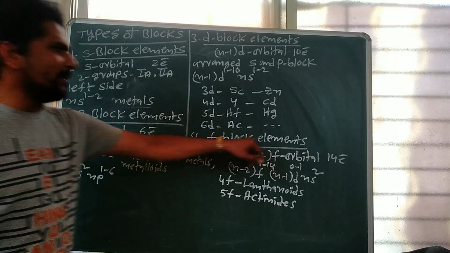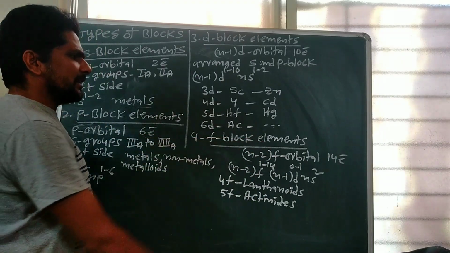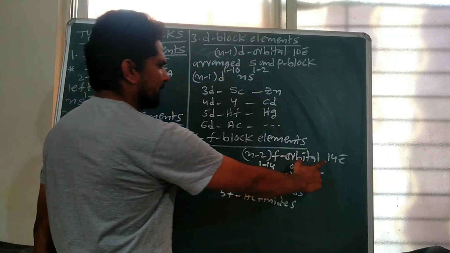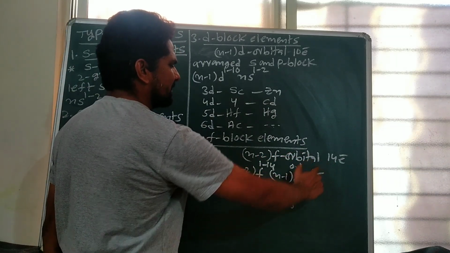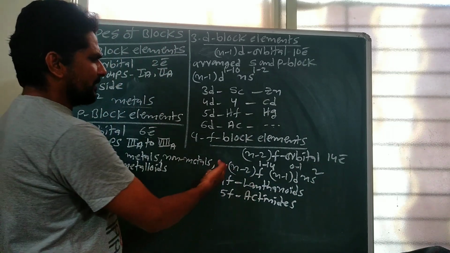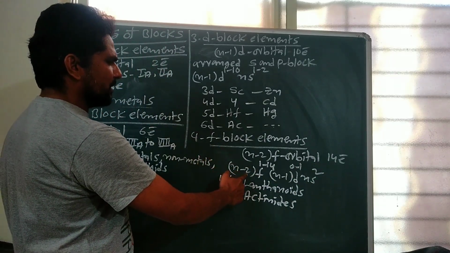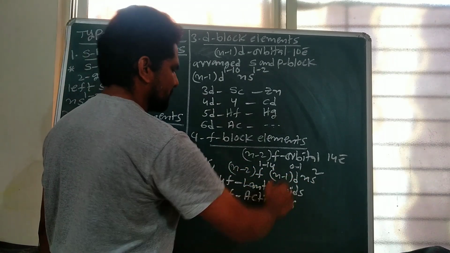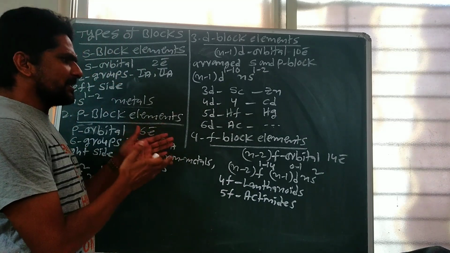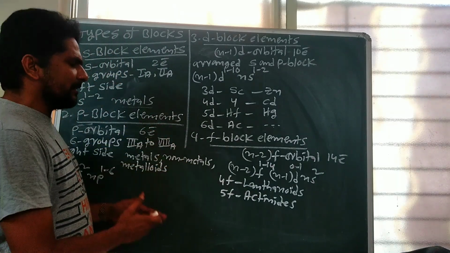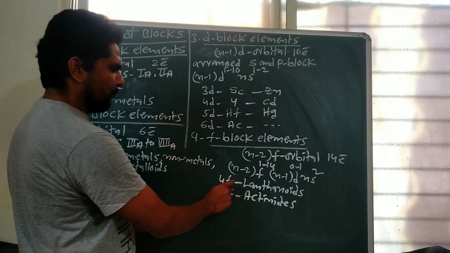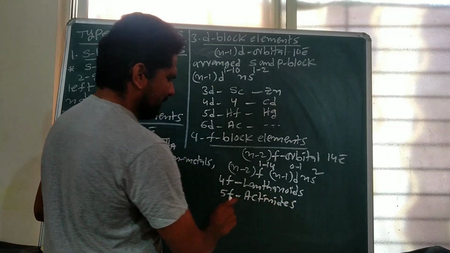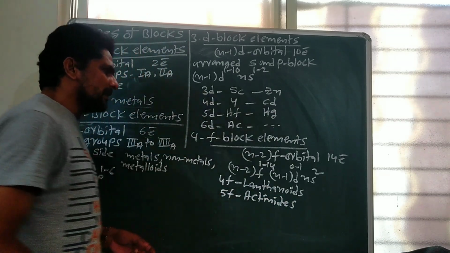Fourth, f block elements. The elements whose valence electron enters the (n-2) f orbital are called f block elements. The maximum number of electrons present in the f orbital is 14. The general electronic configuration of f block elements is (n-2)f 1 to 14 (n-1)d 0 to 1 ns2. So f block elements are arranged at the bottom of the periodic table in 2 series. These are 4f series and 5f series. 4f series are called lanthanides. 5f series elements are called actinides.